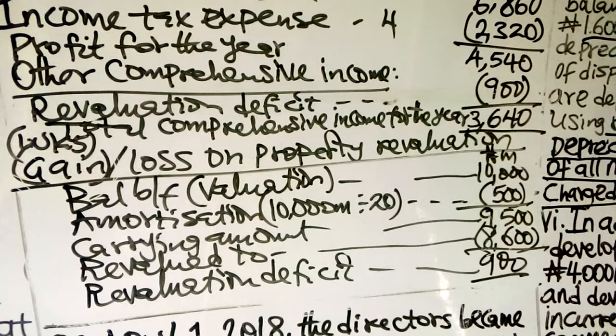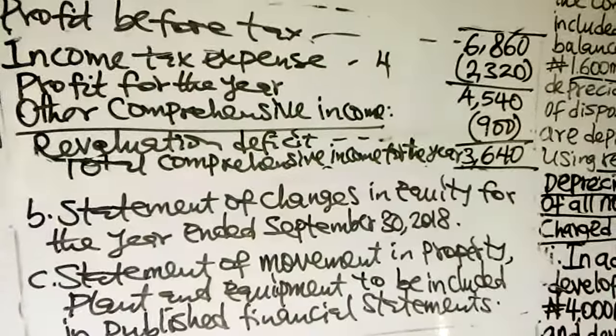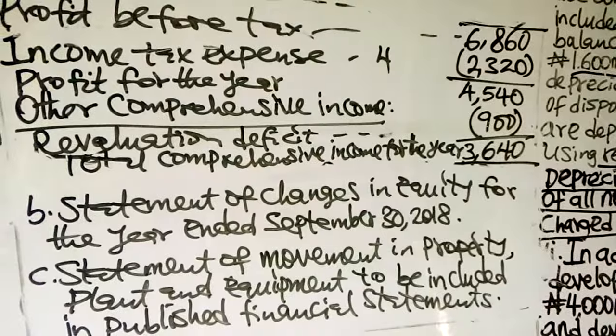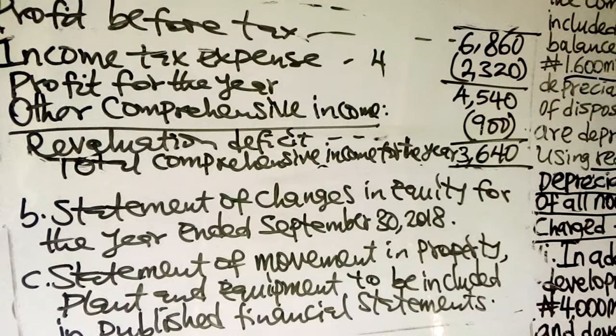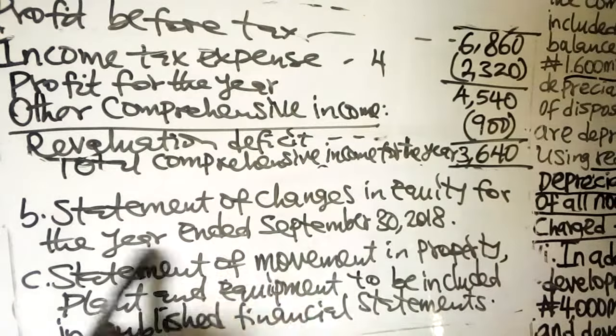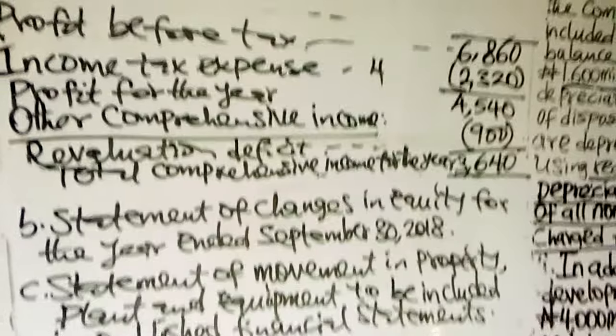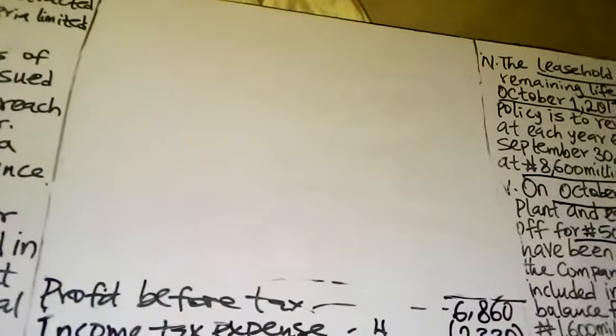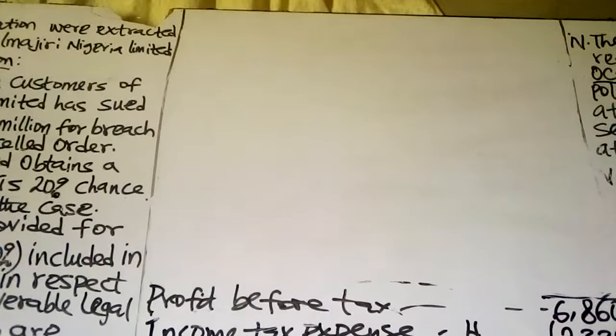We've done with that. Then the next one is requirement B. So requirement B, you have to prepare a statement of changes in equity for the year ended September 30, 2018. That is requirement B. Statement of changes in equity.